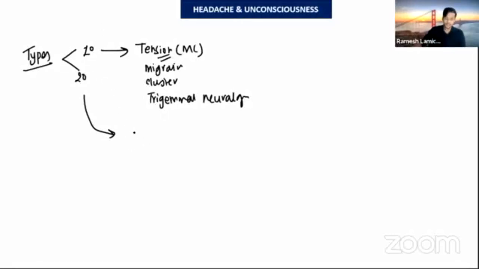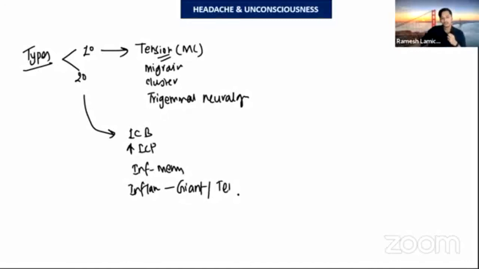So secondary means one is intracranial bleeding, another one is increased intracranial pressure, right? Then infectious causes like meningitis, and inflammatory. There is one specific important cause called giant cell arteritis, or temporal arteritis. This is special: when palpating on the temporal region, there is a headache.